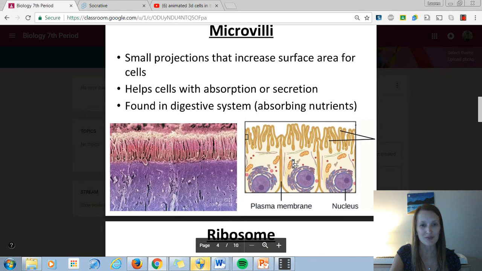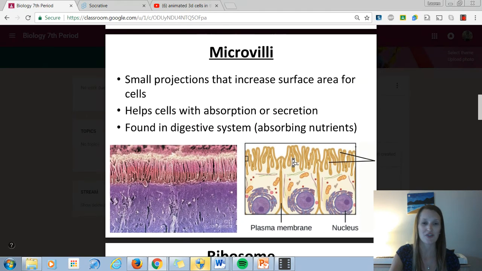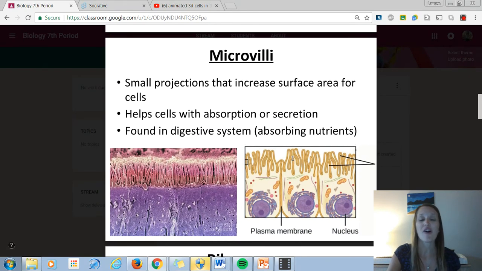Okay, this next part is really something you might not have heard of before. They're called microvilli. So on the cell membrane, if you look at this picture on the bottom right, it actually grows upwards. And so it has these little finger-like projections. The cell membrane actually comes up. So it's creating more surface area to touch things like food that we're digesting.